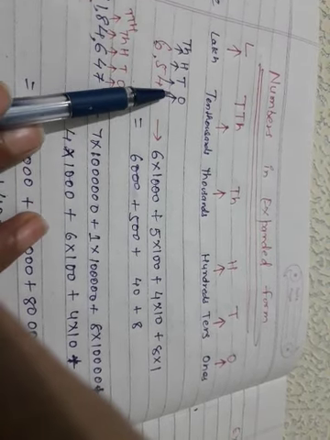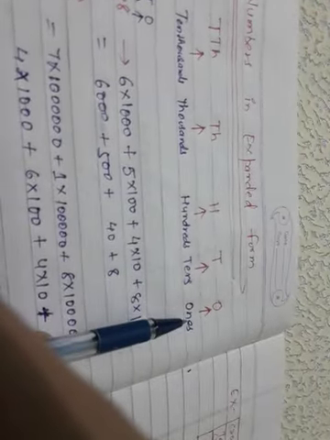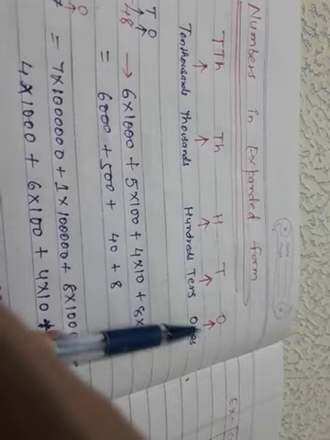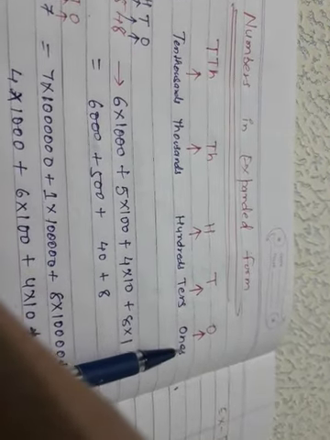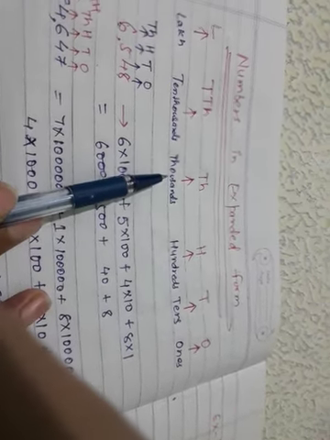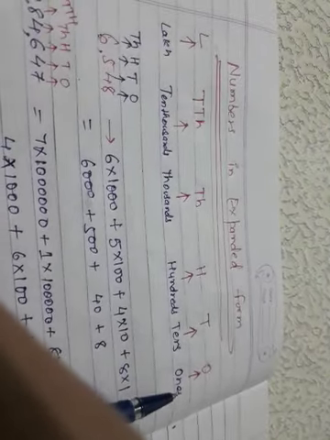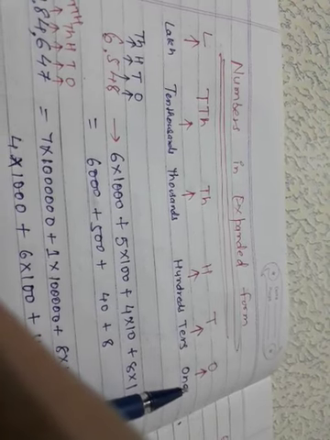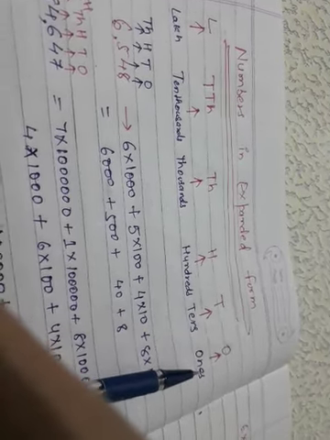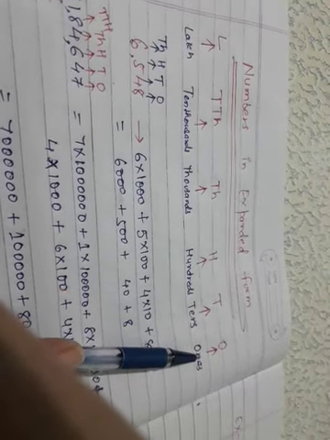How do we represent a number in each place? We always count from the extreme right: ones, then tens, then hundreds, then thousands, 10,000, then lakh, then crore, etc. So we start from the extreme right and go through to the left side. This is the way of counting the number.